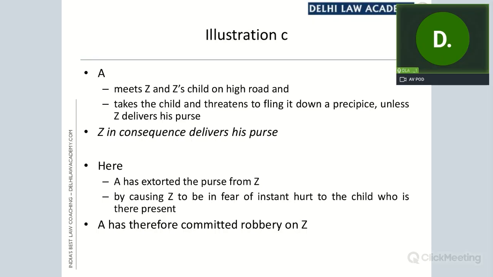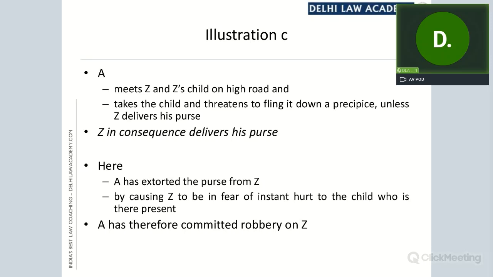For example, in the illustration, it says Z in consequence delivers his purse. In consequence of what? In consequence of the threat. So delivery of the property is a must. If the property is not delivered, it is not an offense of extortion, it is not an offense of robbery.